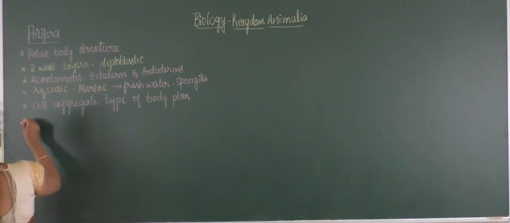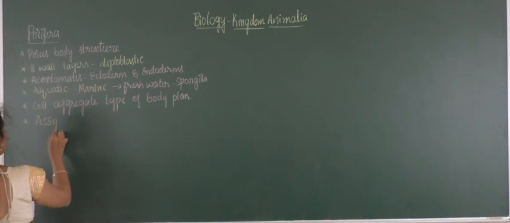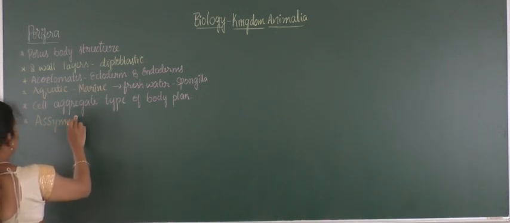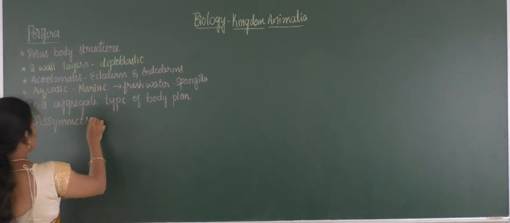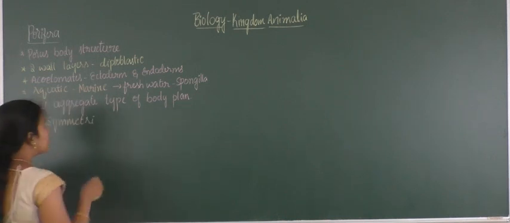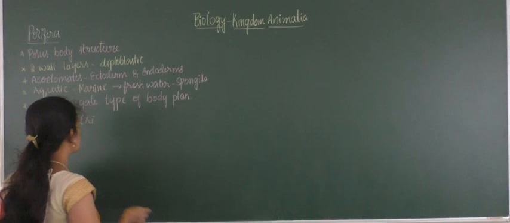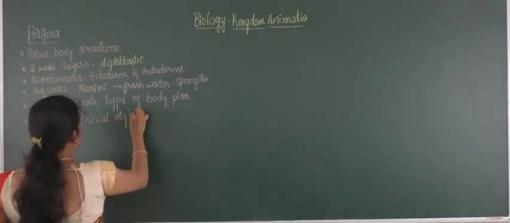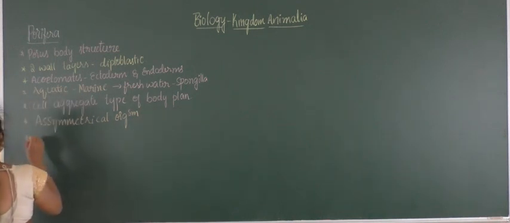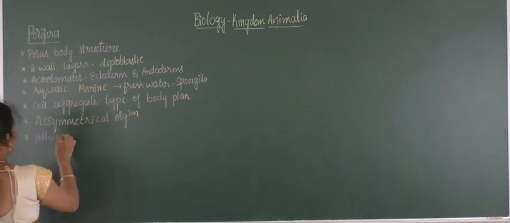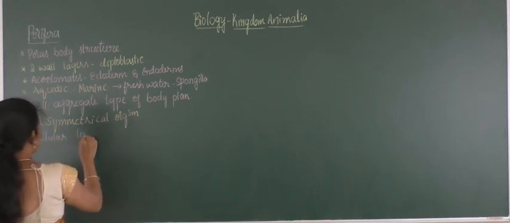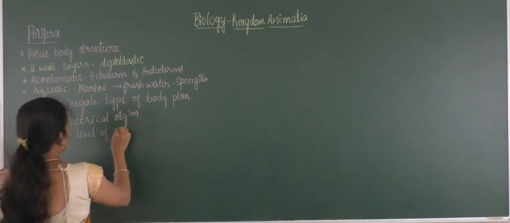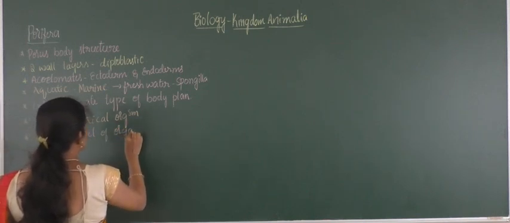When it comes to the symmetry of the organism, almost all are asymmetrical in nature. We cannot get equal halves by cutting at any one plane or along a radius. That's why these are asymmetrical organisms. And the level of organization is cellular. Cellular level of organization is observed.